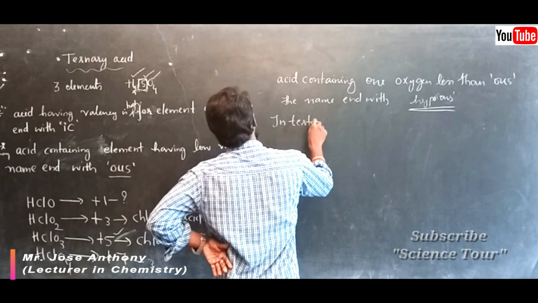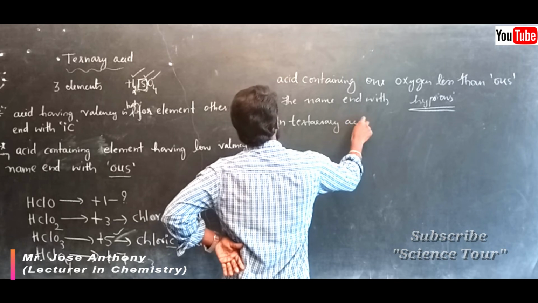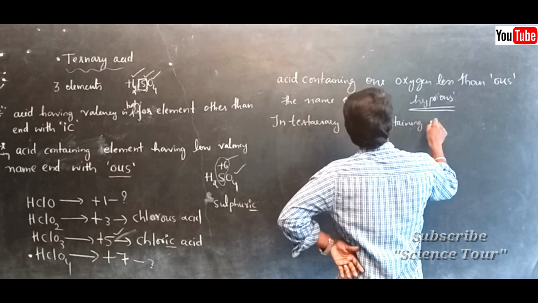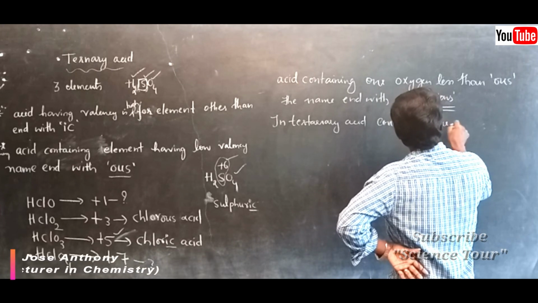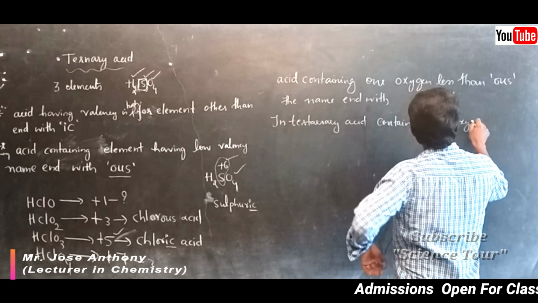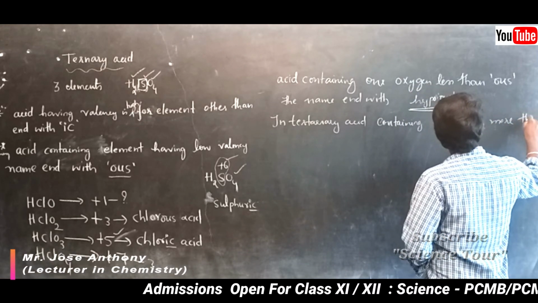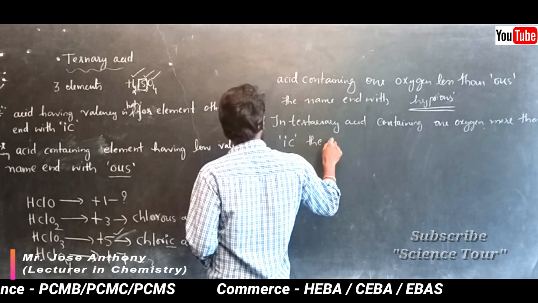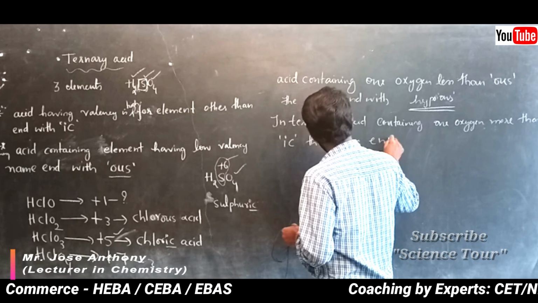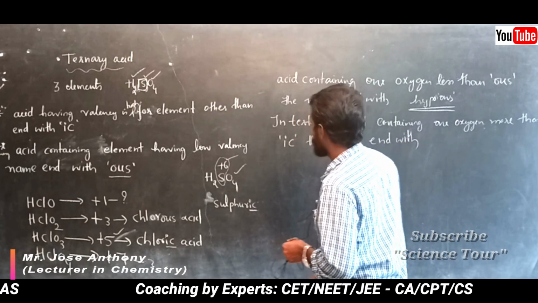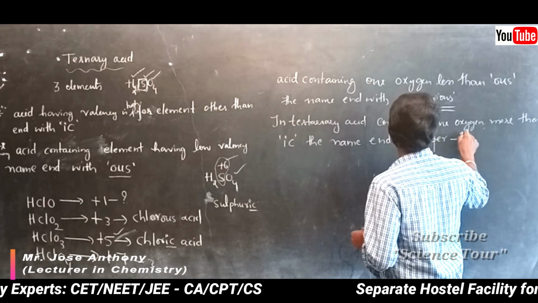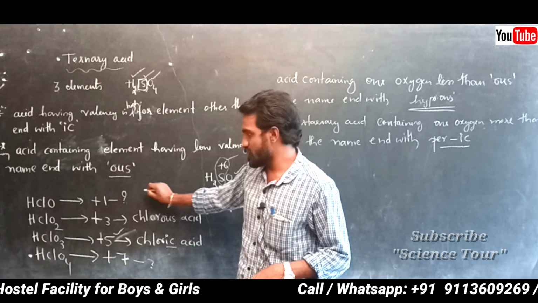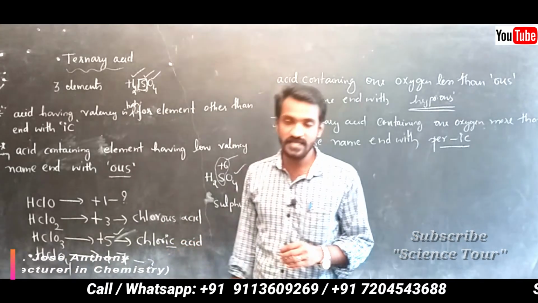In a ternary acid containing one oxygen more than the -ic acid, the name starts with per-ic. Here hypo-ous, understood? 1 oxygen less than -ous, then it is hypo-ous. 1 oxygen more than -ic, then it is per-ic.